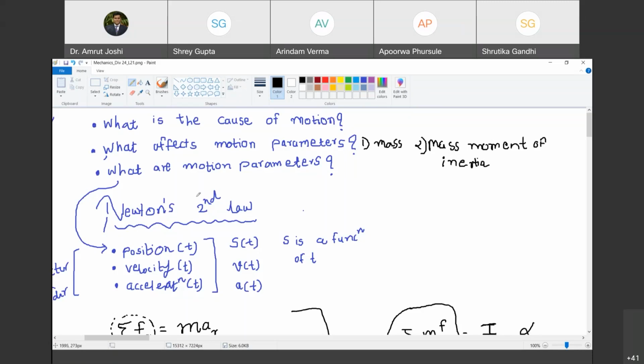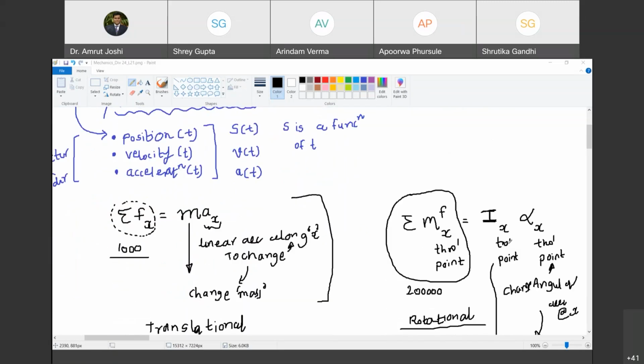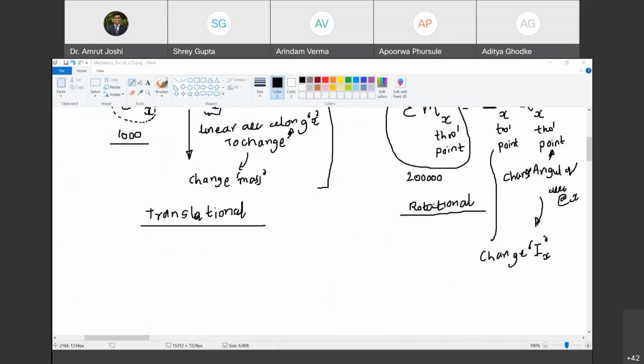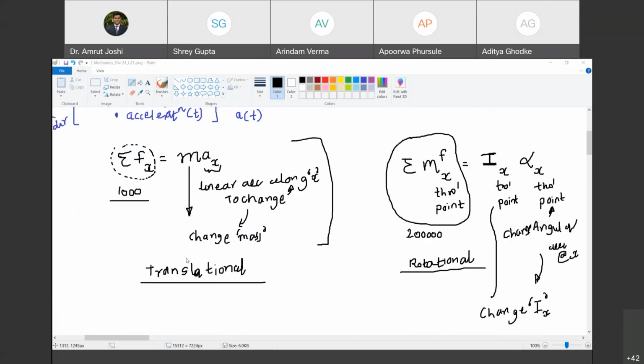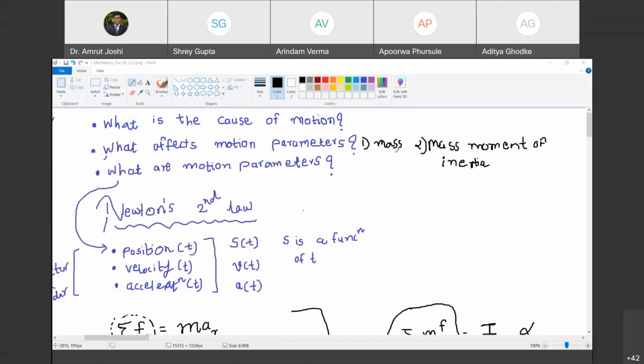Sir, that I into alpha is for rotational acceleration, right? Yes. Was that the doubt? Yes, sir. So that's what we are writing down, this Newton's second law in rotational motion, and earlier we had written it in translational motion. So what affects motion parameters? Mass if it is linear motion, and mass moment of inertia if it is rotational motion. Are you with me? Yes, sir.